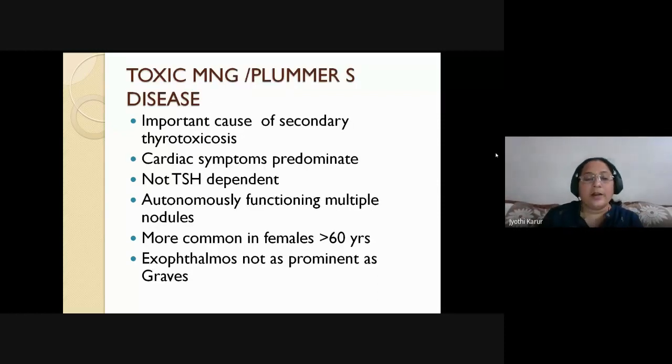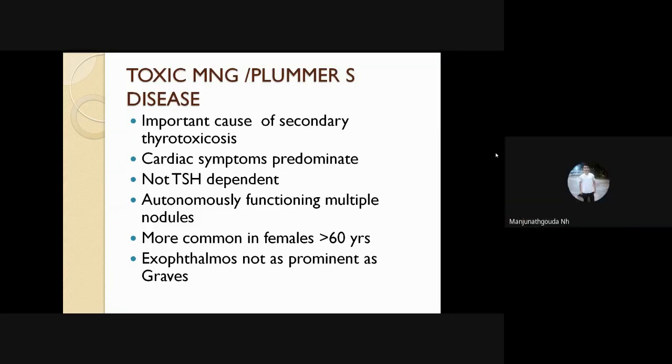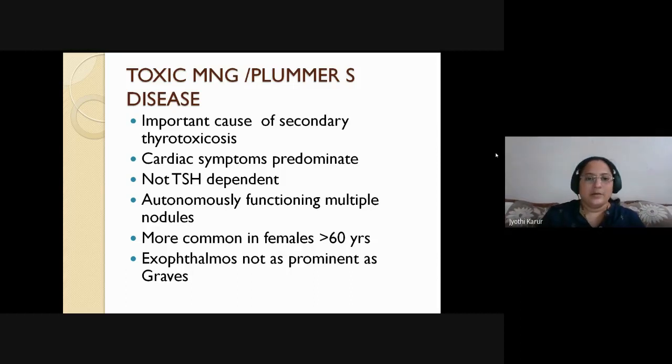Coming to the toxic multinodular goiter, which is also called Plummer's disease. It is the most important cause of secondary thyrotoxicosis. The most important cause of primary thyrotoxicosis is, just now we discussed, Graves' disease. So the gland which was sedentary has suddenly picked up and started secreting thyroid hormones on its own without any stimulation from the TSH.